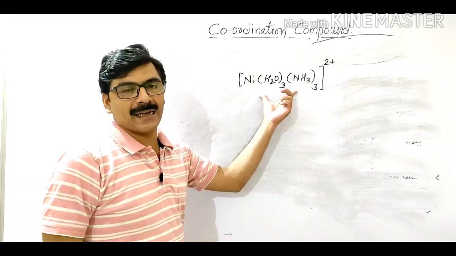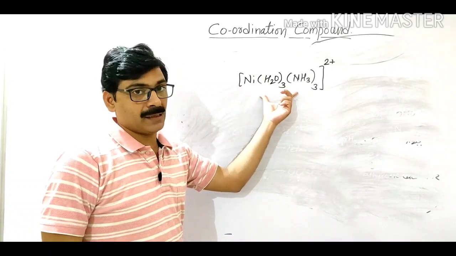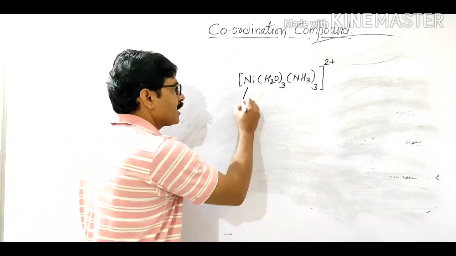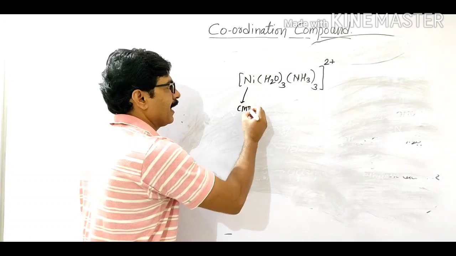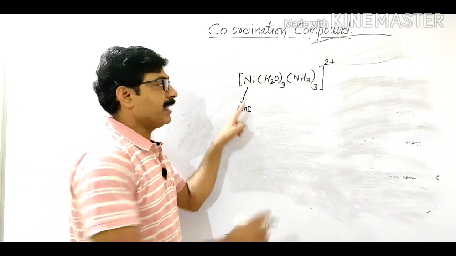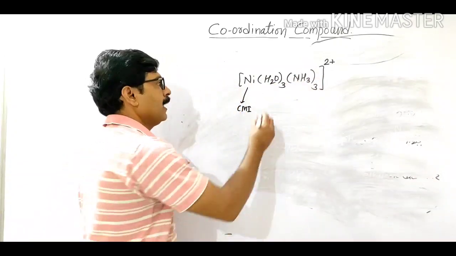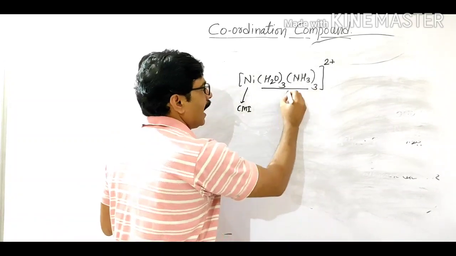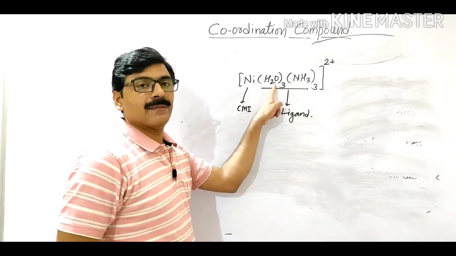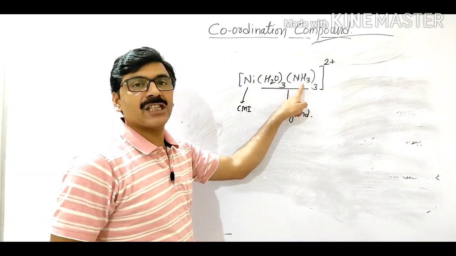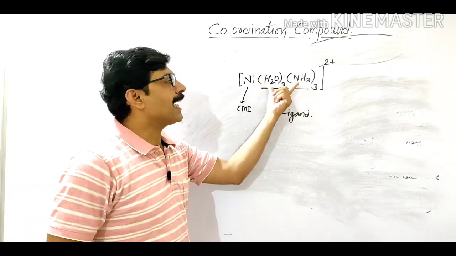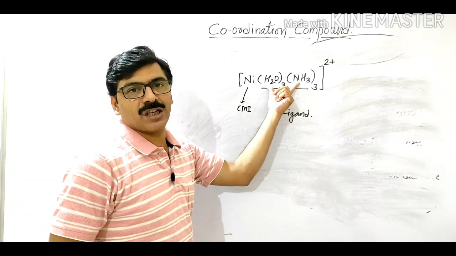Now this is the complex ion, or it is also called the complex. Now in this complex, the first term is the central metal ion, and nickel is the central metal ion in the coordination compound. Then the remaining 2 terms are the ligands. Here water is the ligand, then NH3 is the ligand which is attached to the nickel. Means 2 types of ligands are present in this coordination compound.